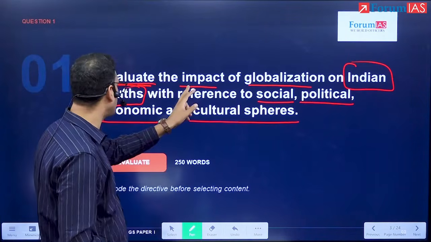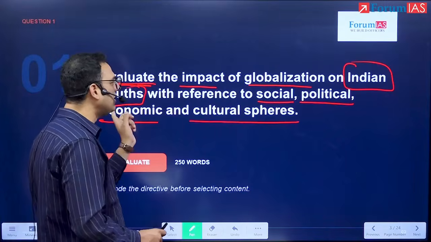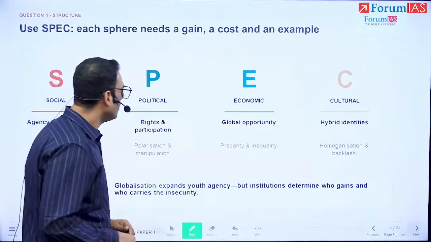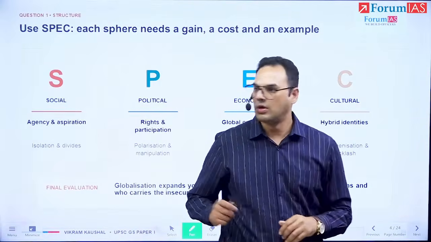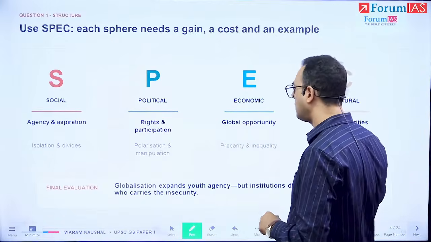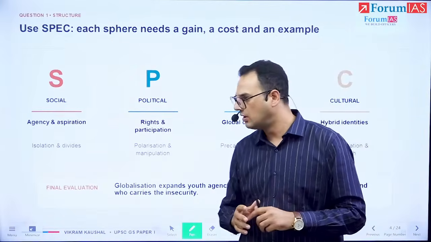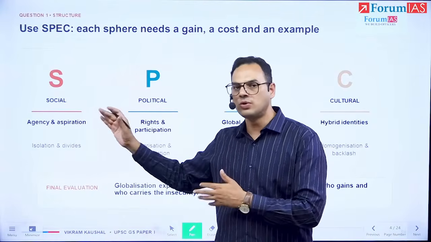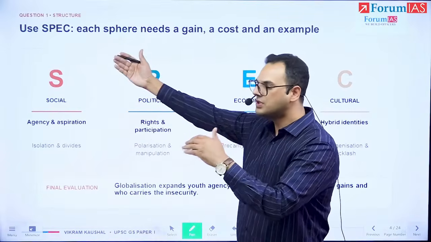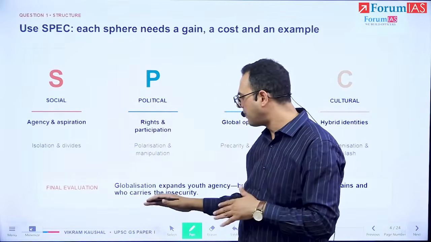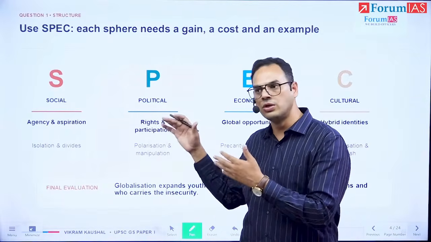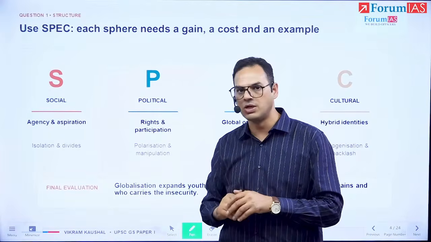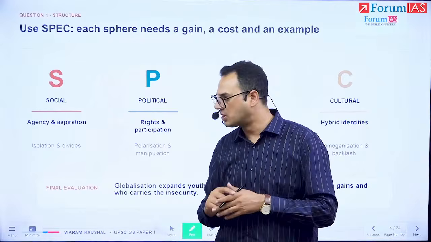Impact of globalization: we are to evaluate it on the Indian youth with regards to these four parameters, spheres. With this SPEC approach, the social, political, economic and cultural approach, we're going to provide a positive and a challenge aspect to each of these different spheres in our answer. The first paragraph is our introduction, and the last paragraph is the conclusion, the justification, the summary of that evaluation, because the directive word was evaluation. So we're going to take a look at what that evaluation is.